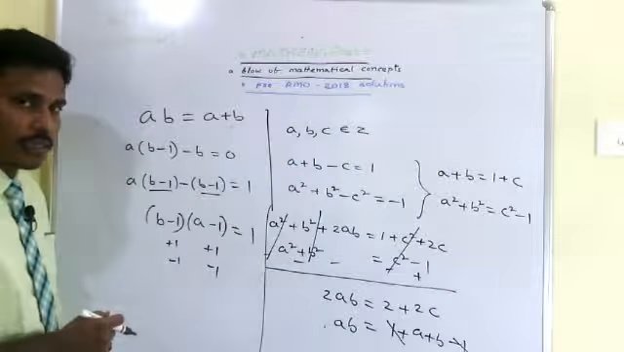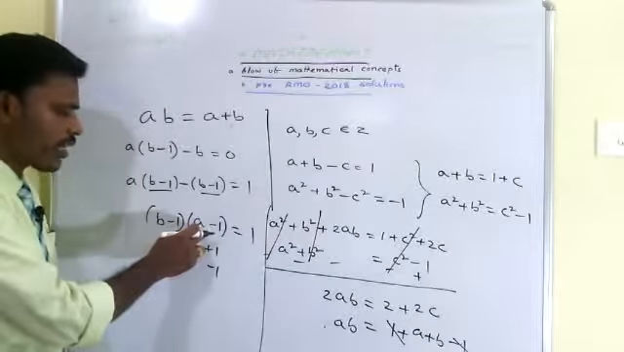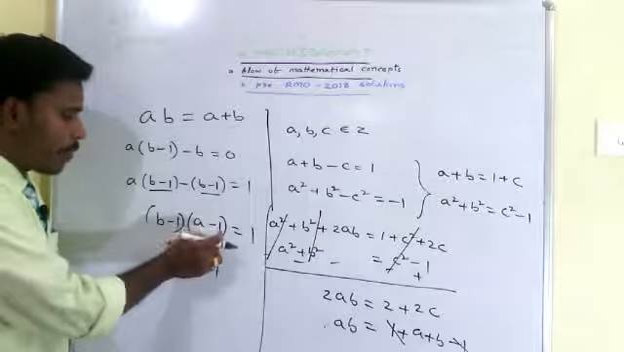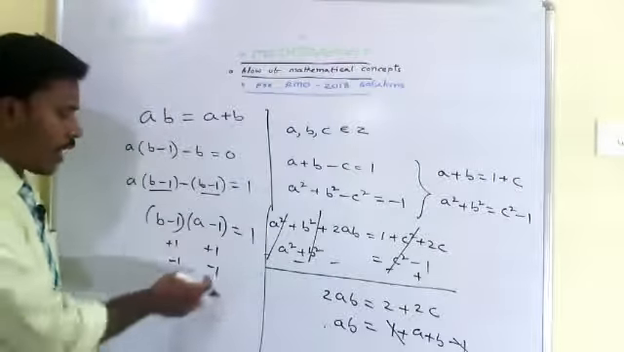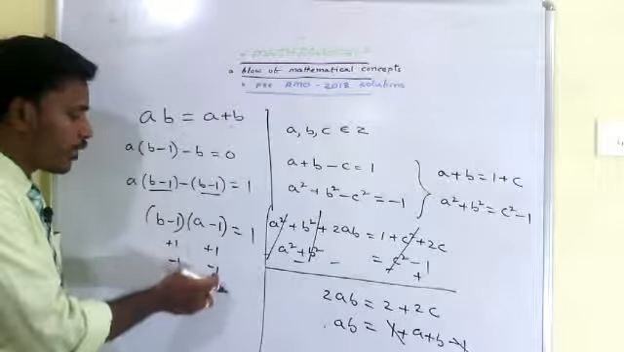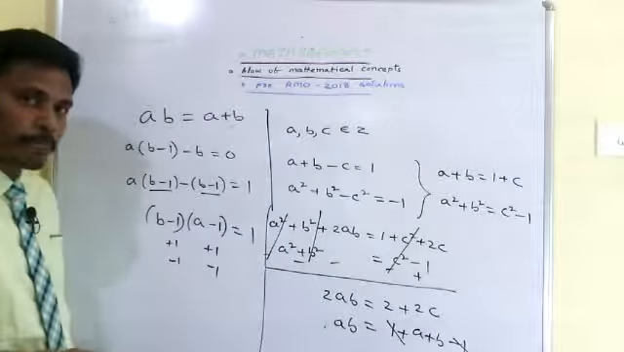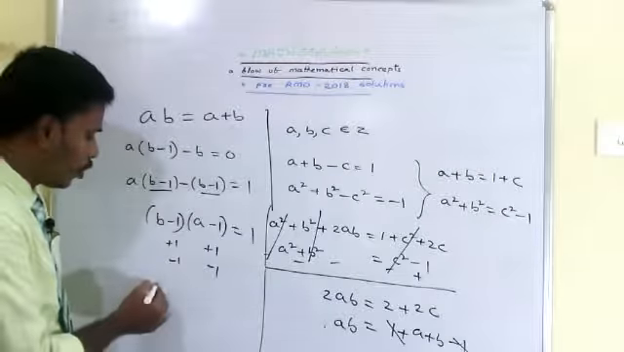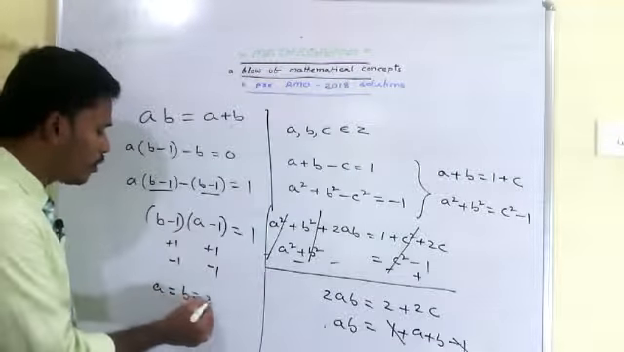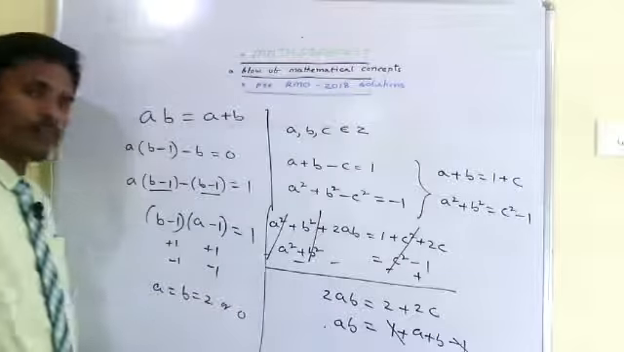So totally we have two chances for a and b. In the first case, if a minus 1 is 1, a is 2, and b minus 1 is 1, b is 2. And in the second case, if a minus 1 is minus 1, what is a? A is equal to 0. And from here also, b is equal to 0. So we have that a equals b equals 2 or 0.